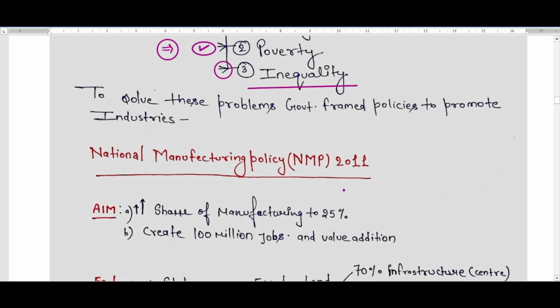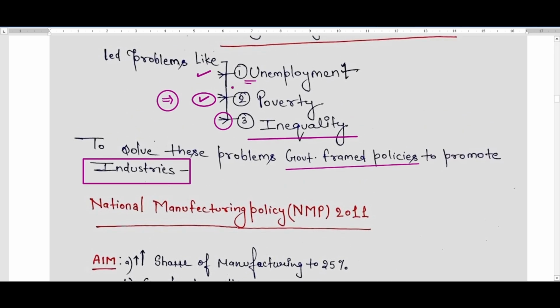So to solve these problems of unemployment, poverty and inequality, the government of India framed some policies to promote industry, because industry is the only solution that can offer jobs to millions, and it will help solve unemployment, which would further solve poverty and inequality.